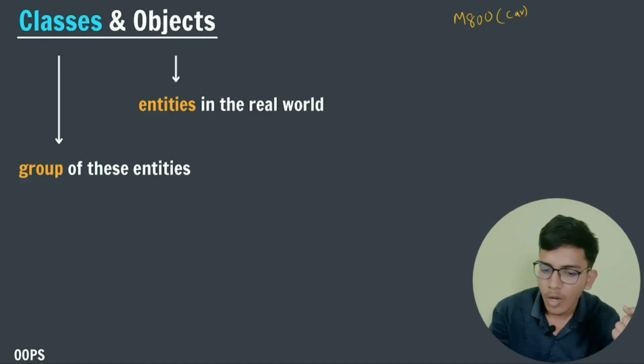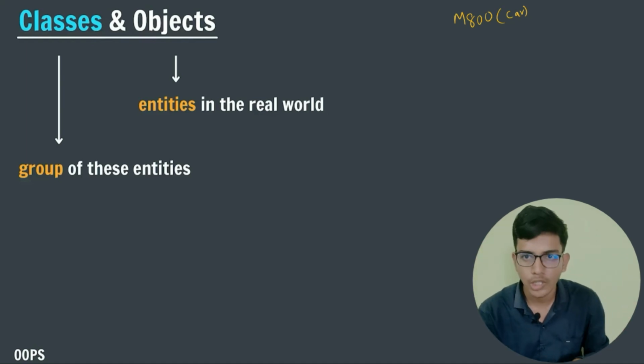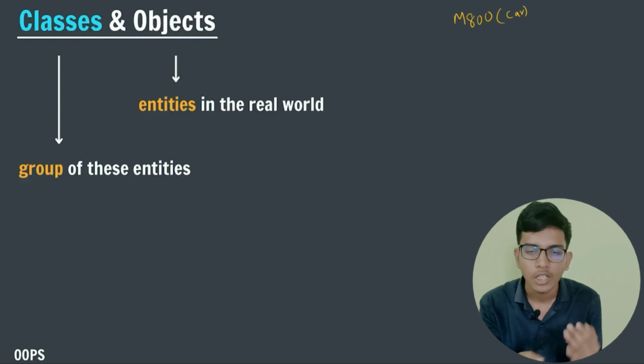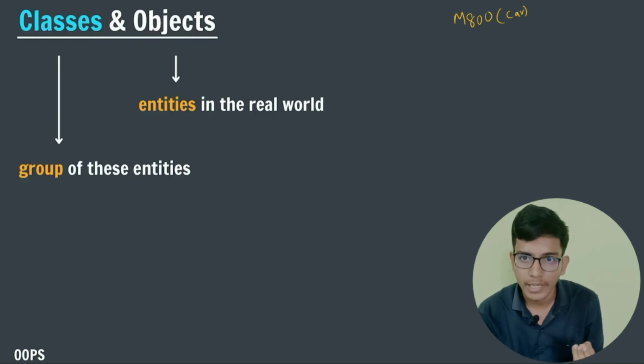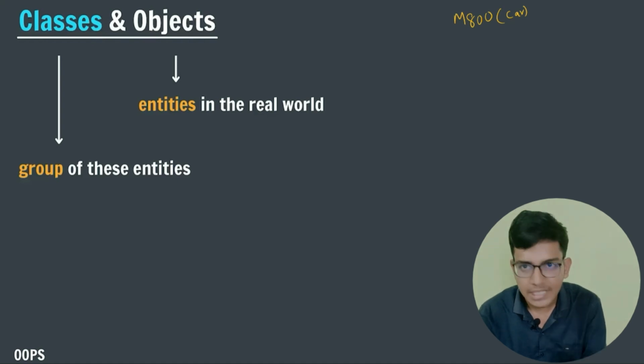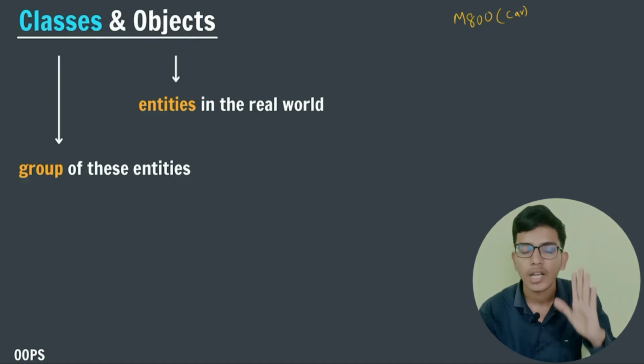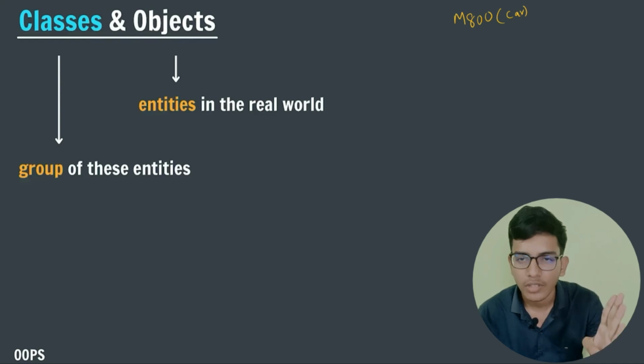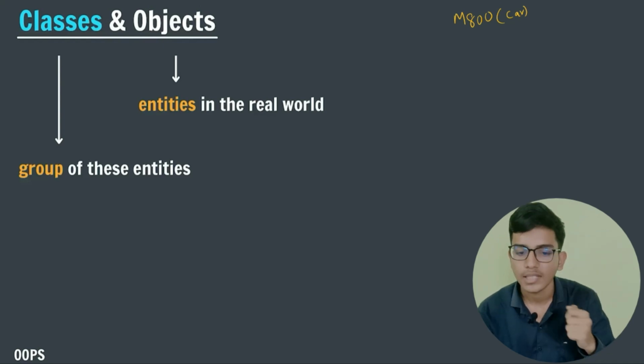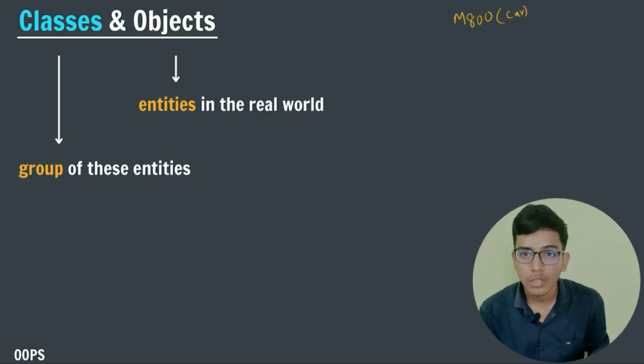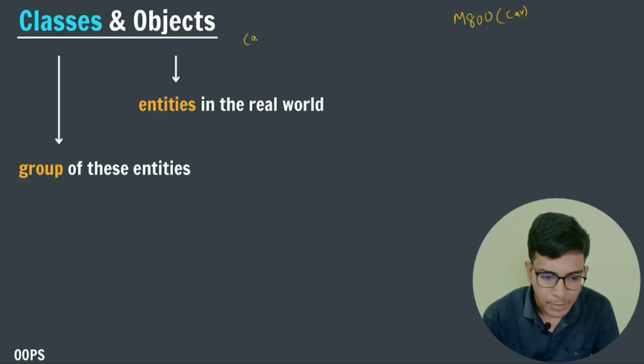So, describing all the properties: a car should drive, a car should move, right? I'm describing the blueprint. I'm not creating the car right now, I'm just describing what a car should look like. A car has four tires, a car should have a steering, a car should have a driver, a car should move. So I'm describing the car properties.